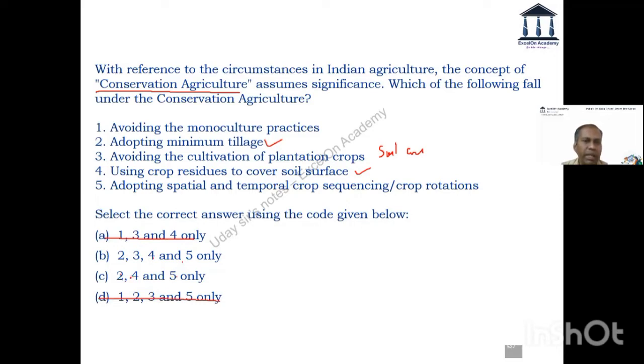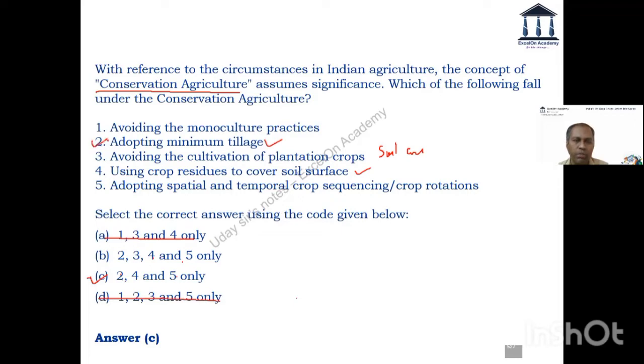Which means the only thing that I need to look at is whether statement 3 is correct or not. What do you think? Three is correct, avoiding cultivation of plantation crops. Okay. So you are right, Vaibhav and Arun. Avoiding cultivation of plantation crops. The answer for this is 2, 4, and 5. So let's just look at it.